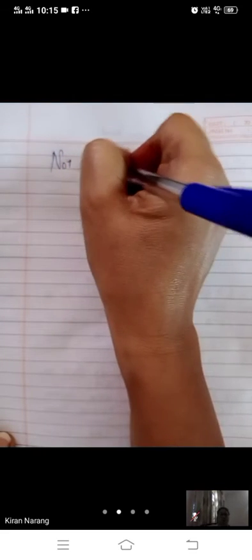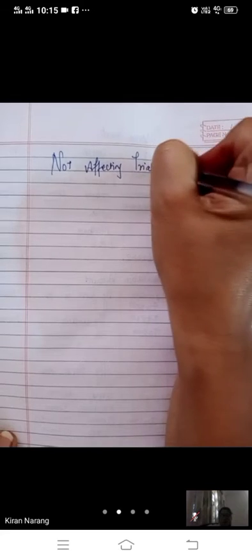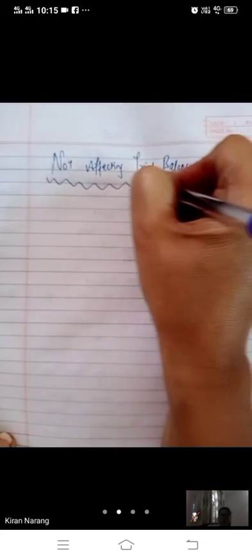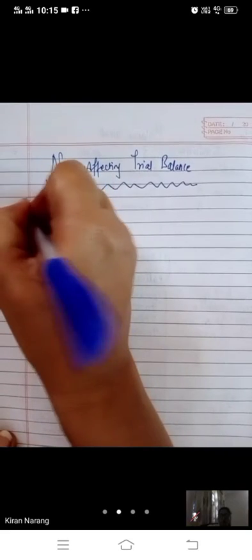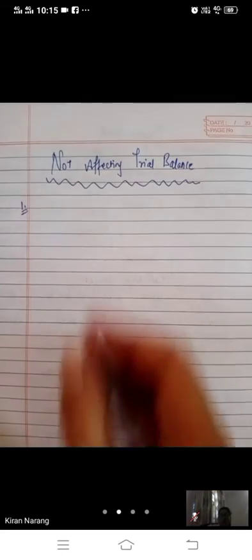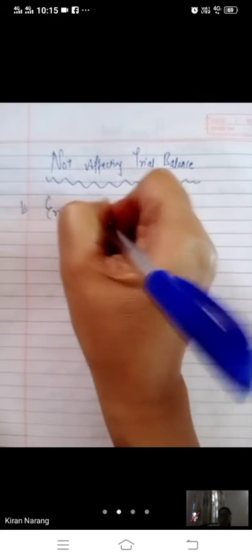Errors not affecting the trial balance means your trial balance will be equal but even then there are some mistakes. We will discuss those mistakes now. Errors of omission. Errors of omission means you have forgotten something.